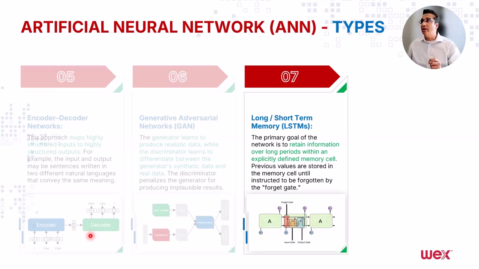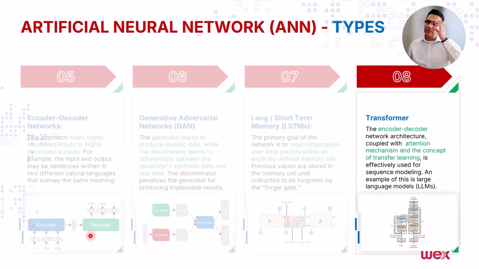And then the last one, the most important one for this conversation, is called transformer. Transformer is a type of artificial neural network that created this wave of invention in generative AI. The basis of OpenAI's generative AI architecture, and even Google's generative AI architecture, is transformer.